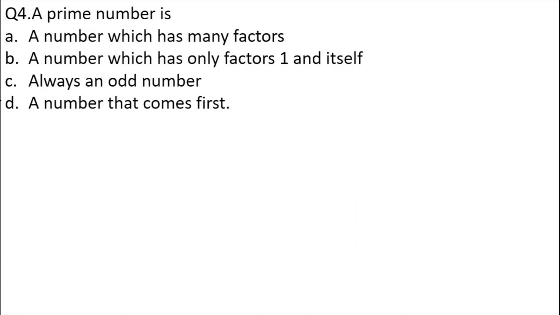Got it? This is a question that I have already discussed in the previous lectures. Now I'll ask you to tell me the correct answer for the given question. A prime number is a number which has many factors; a number which has only factors 1 and itself; always an odd number; a number that comes first. It is not always an odd number, because 2 is the only even prime number, hence it can never be only an odd number.